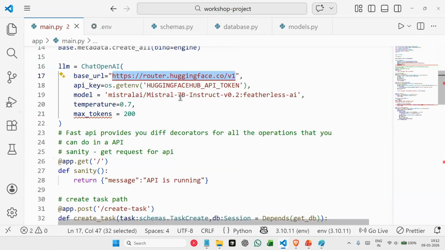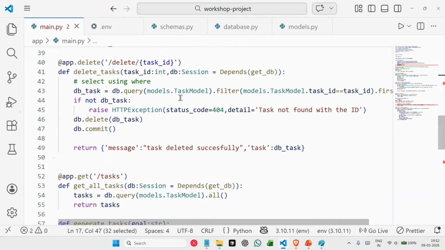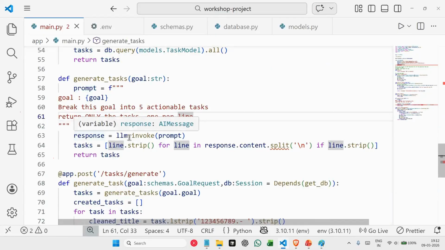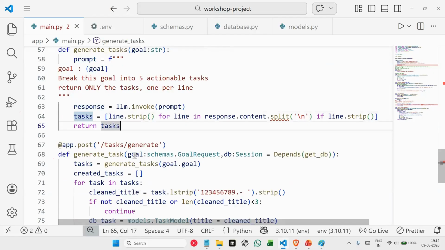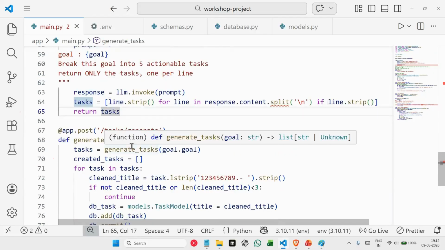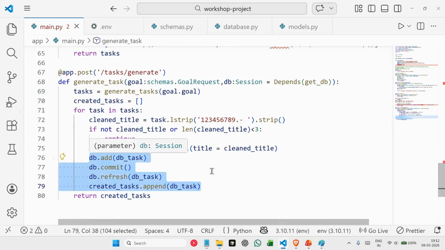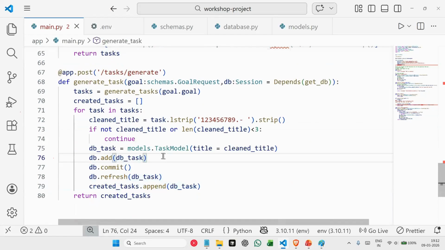You take a prompt, telling it to send only the task as a response, and you send that prompt using invoke. You split that response into multiple lines based on slash n. Whatever tasks it gives us, we store in our database in this section, and for all of this we are using SQLite as the database.